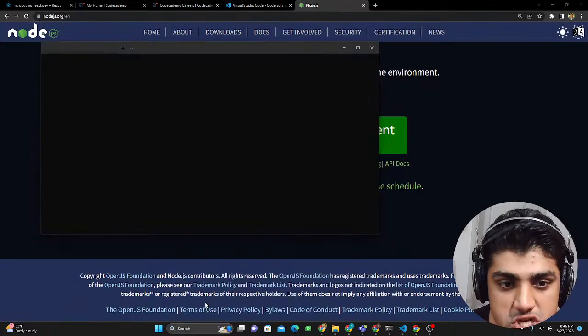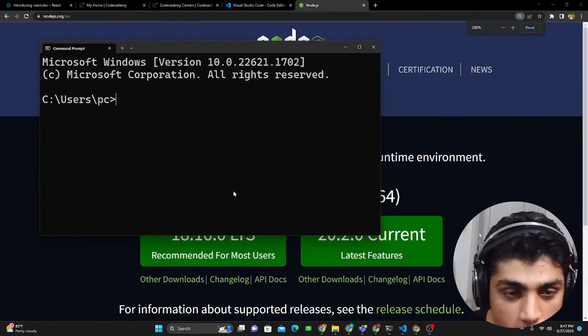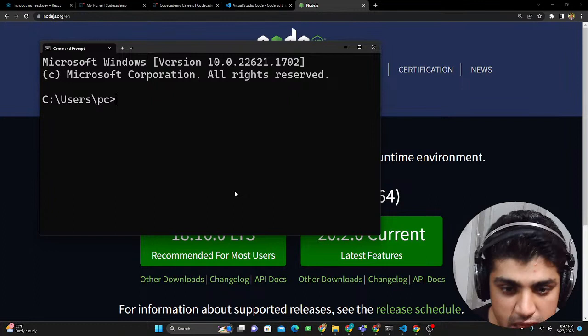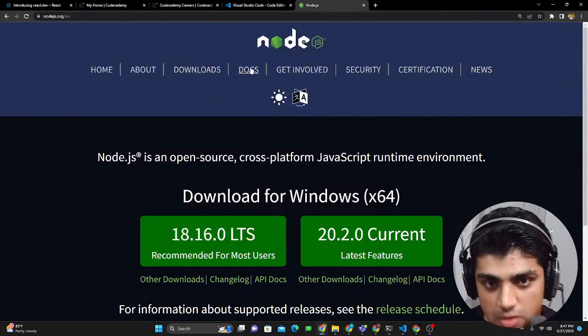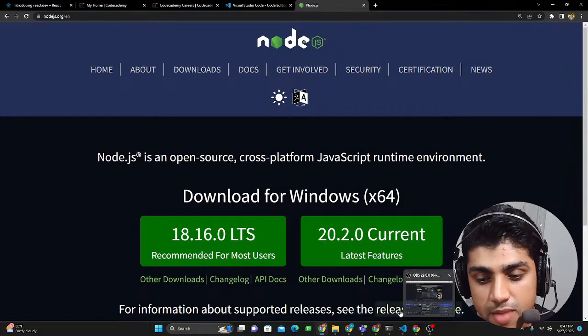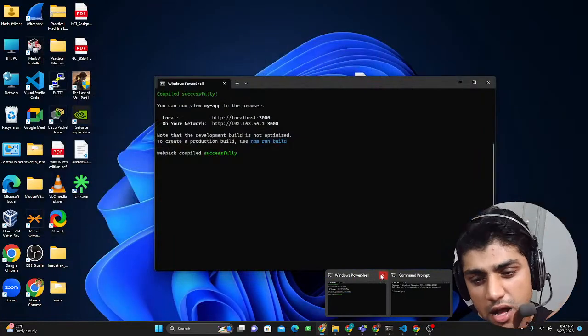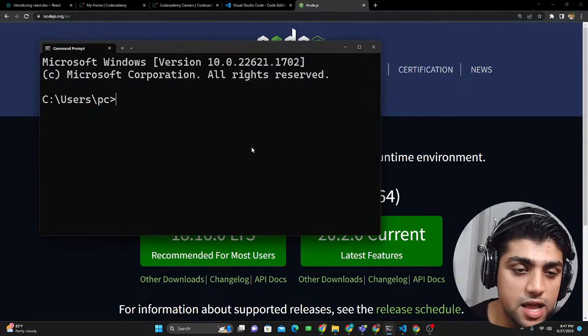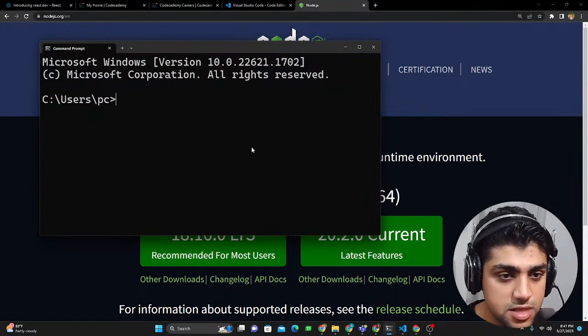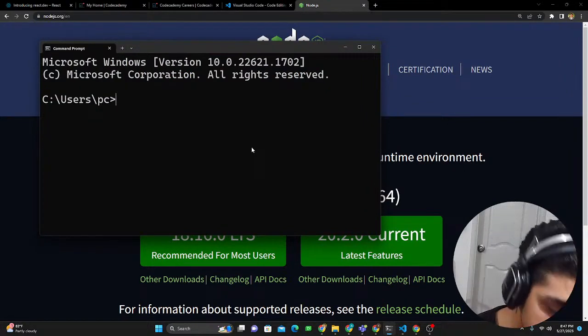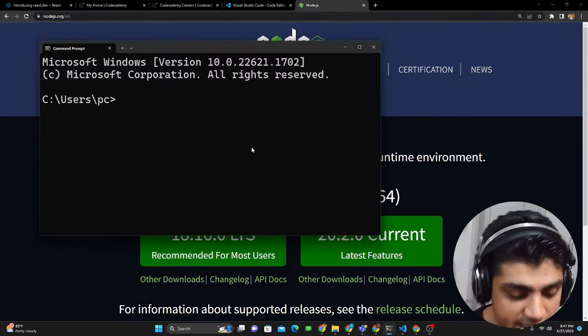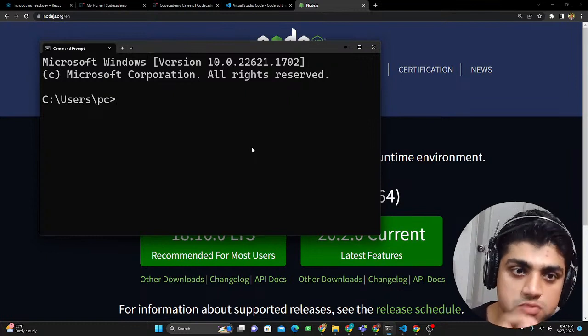Once you've done that, you can check if you have Node.js and npm installed. When you download Node.js, which is this runtime environment that allows you to write JavaScript code and run it, or the more fancy way to say it, that interprets the JavaScript code, make sure you have Node.js installed and added to your path, which is most important.